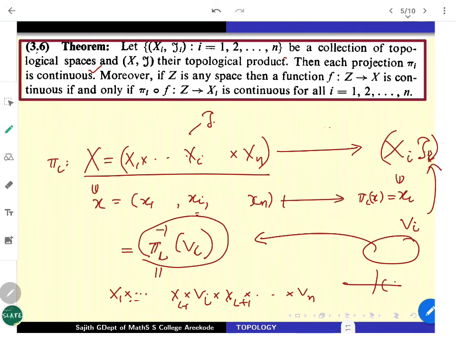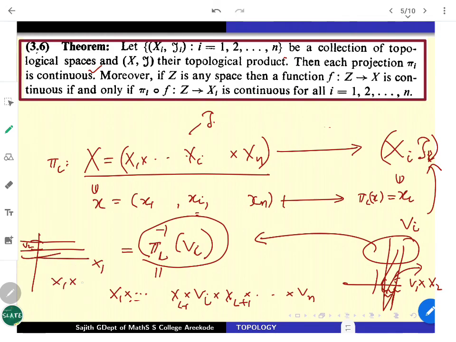That is what you saw last time. Whenever you were working with V1, pi 1 inverse of V1 was just this strip. What was that strip? It was basically V1 cross X2. Whenever you are looking at the plane, just remember that. Whenever you have V2, pi 2 inverse of V2 will be the horizontal strip, which is given by the entire X1 cross V2. So this is how it formally follows.